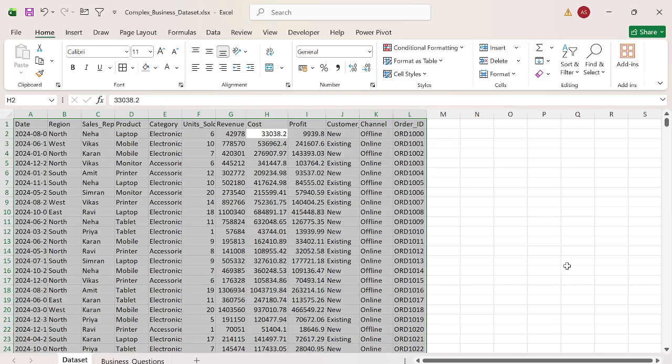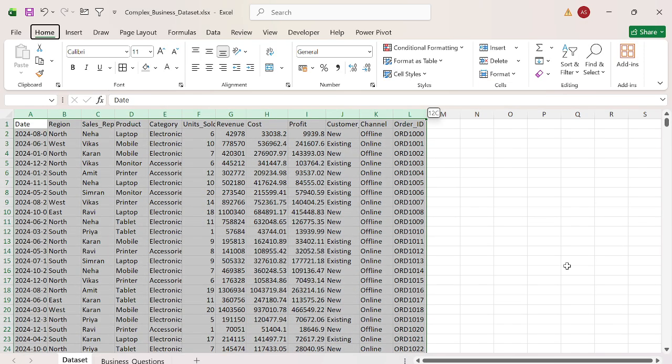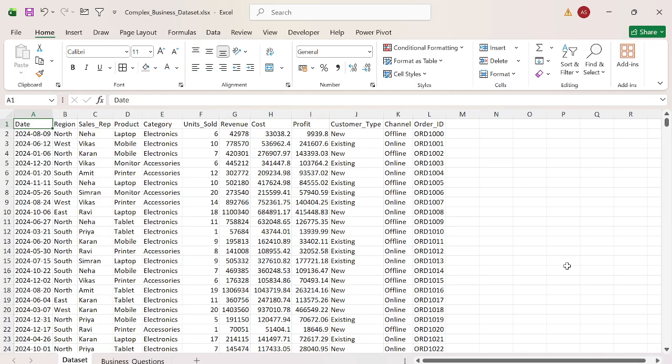So for example, here we have one data set in front of you. This data set is all about sales data. Here you have date, region, sales, product category, units sold, revenue, cost, profit, customer type, channel, and order ID. If you're already good at data, you should understand from this data what questions may be raised and which we need to answer.